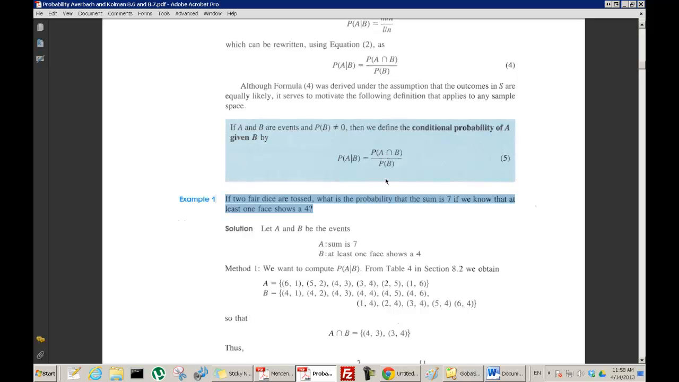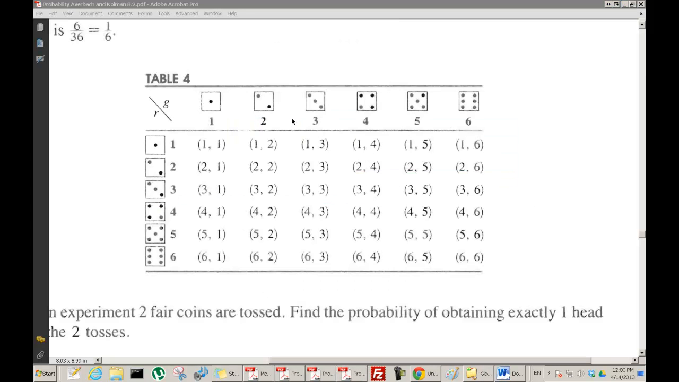But first, let's make clear what A and B are. So A is that the sum is 7. If I get a 6 on the first die and a 1 on the second die, then the sum is 7. If I get a 5 on the first die and a 2 on the second, then the sum is 7. Okay, let's just look at the sample space for a minute. So this is the sample space.